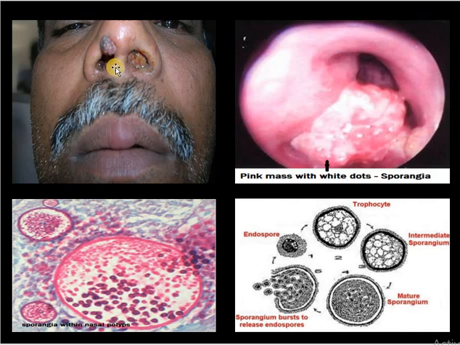You can see here this is the mass in the nose with white dots. On endoscopy you can see a pink mass with white dots, the sporangia of the organism. Sporangia burst to release the endospores. This is the life cycle of Rhinosporidium seeberi.